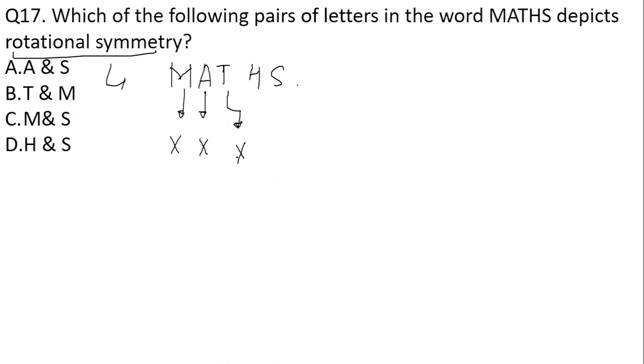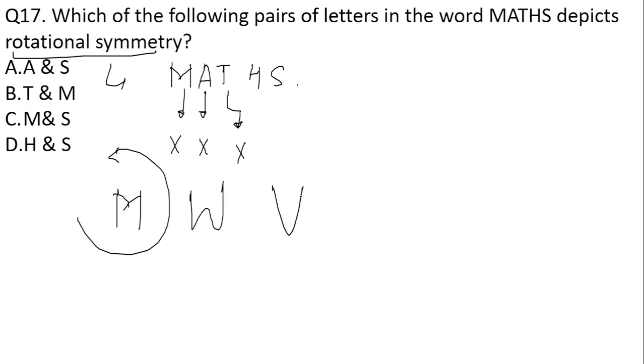What exactly are we talking about? What does it mean that letter M has no rotational symmetry, A has no rotational symmetry? It means that after I rotate the letter M, it is not going to remain in the same shape. Similarly, if I see A, it is not going to remain in the same shape. Similarly, the letter T is not going to remain in the same shape. But if we look at the letter H, H is going to remain in the same shape. So letter H has rotational symmetry.